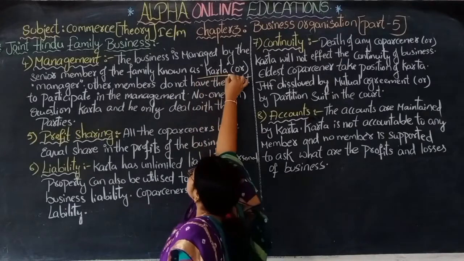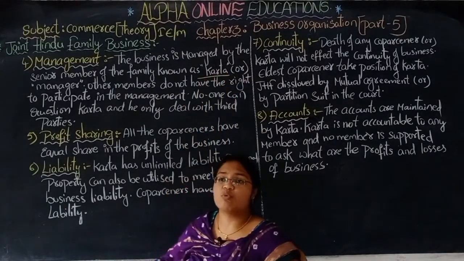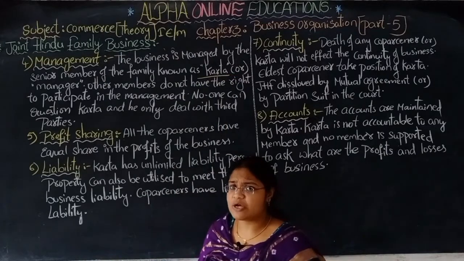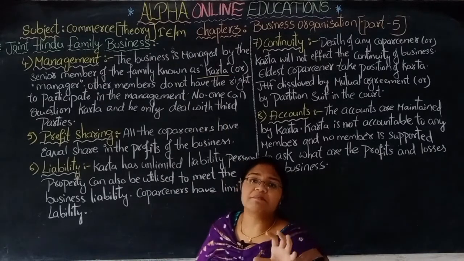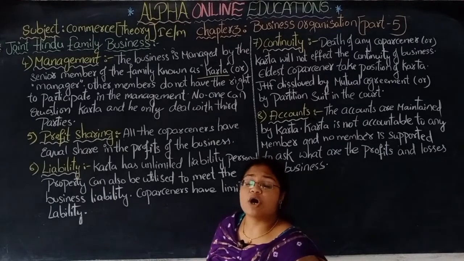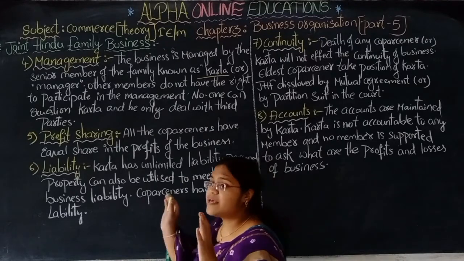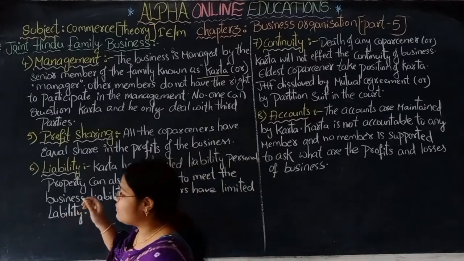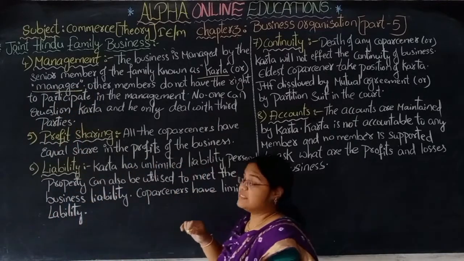He will manage the business. Whatever the business activities and operations are, they are totally managed by the karta. He is the manager. He will manage each and everything regarding the business.